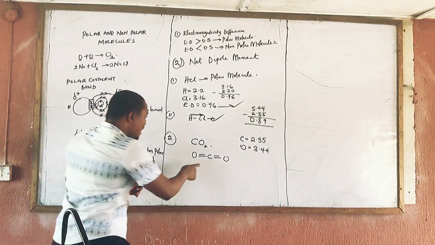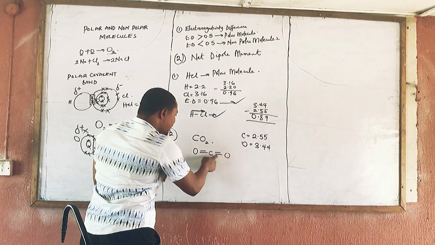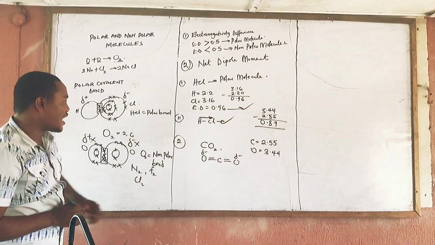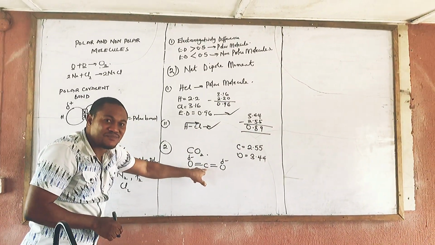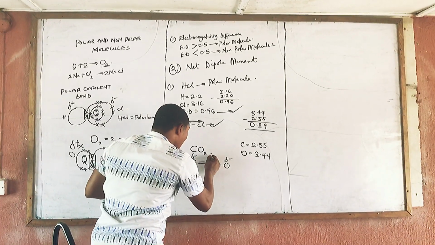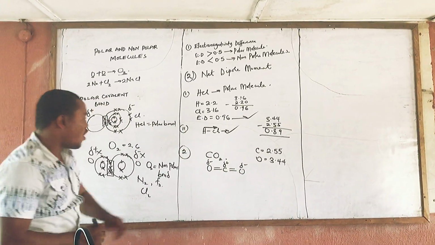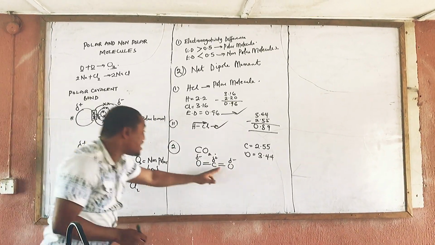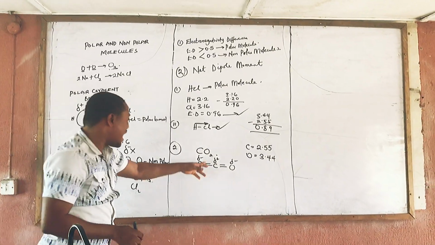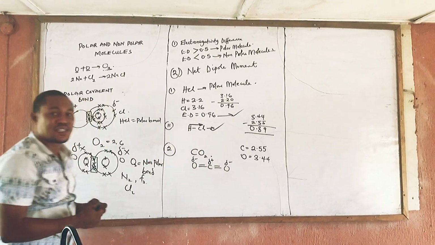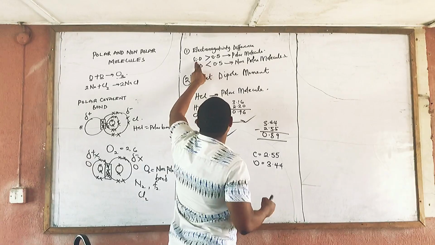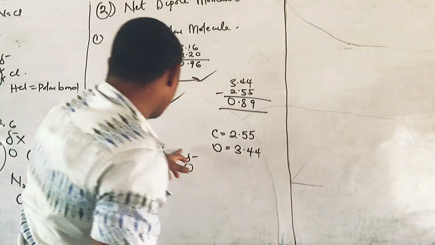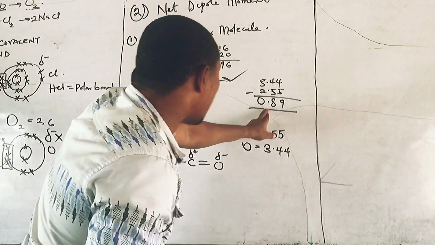And if you look at it, in this kind of bond, oxygen, we have partial negative, if you remember, because oxygen is more electronegative than carbon. So this one we have partial positive. I hope you are following. Oxygen has partial negative and carbon is partially positive because oxygen is more electronegative than carbon, drawing the electron towards itself. It has passed criteria 1. The electronegativity difference is greater than the 0.5, which is 0.89.